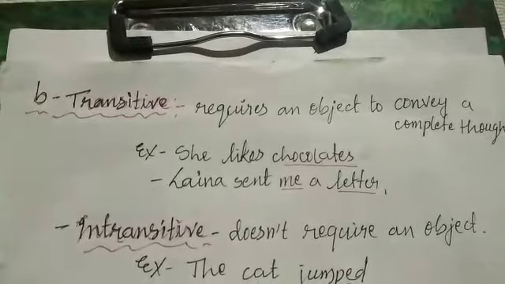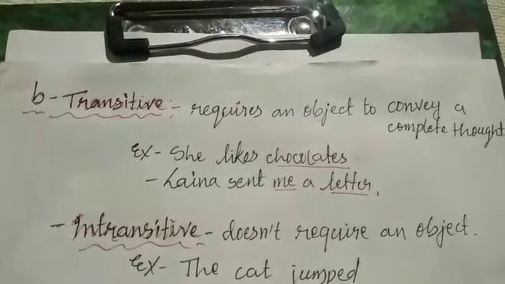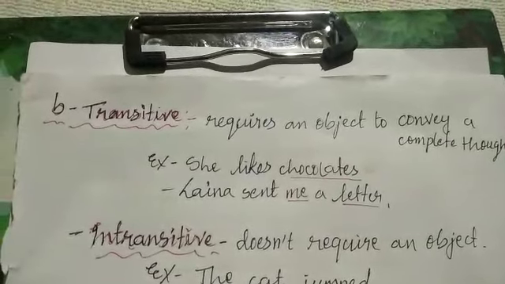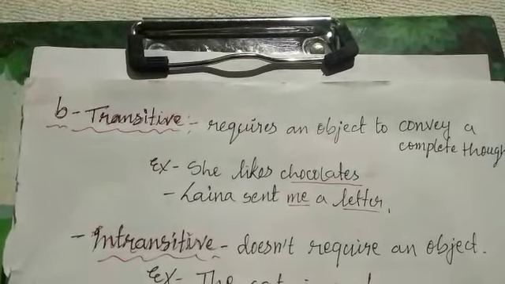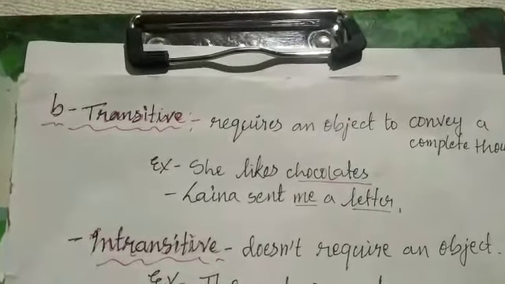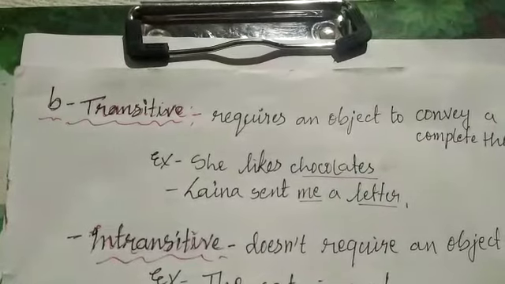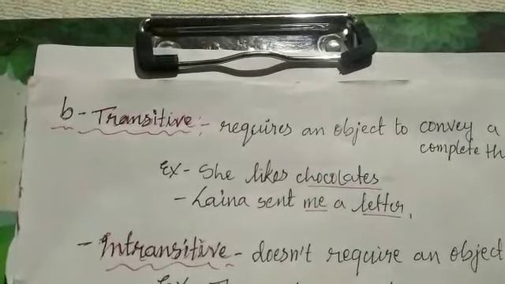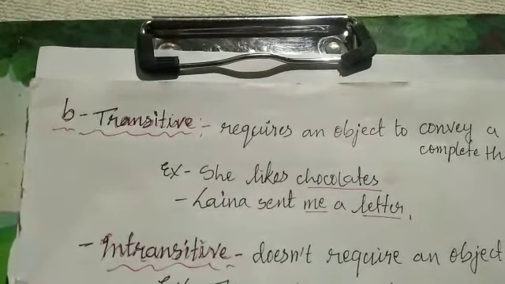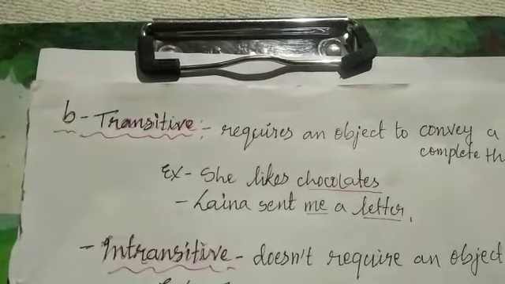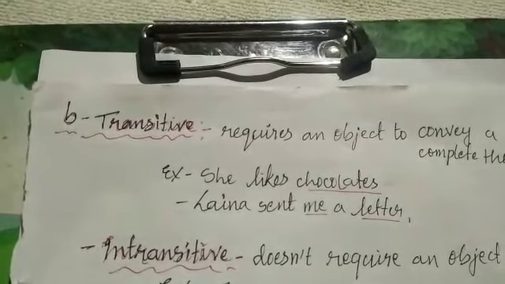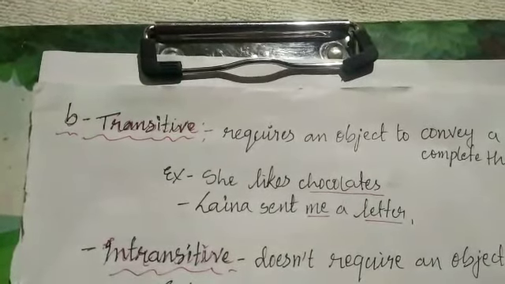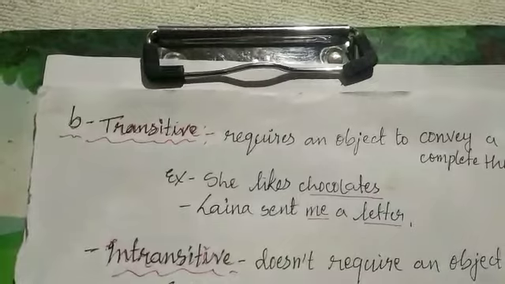Transitive verb requires an object to convey a complete thought. So transitive verb basically requires an object to give us a complete sense of the sentence. For example, she likes chocolates. Here, if we don't have the object chocolates, and if we just say she likes, then the question arises, what does she like? So therefore it is an incomplete sentence. Therefore we should have an object to the transitive verb.